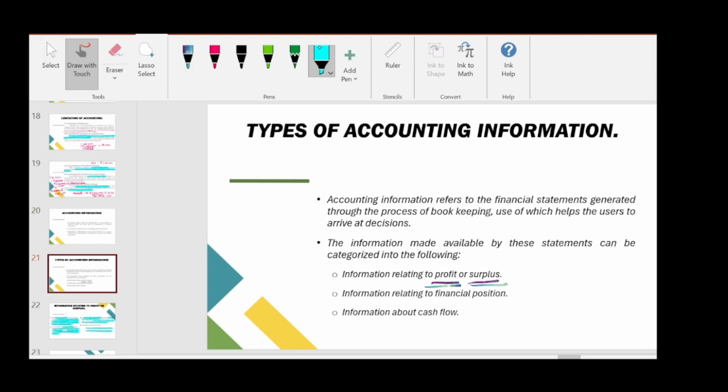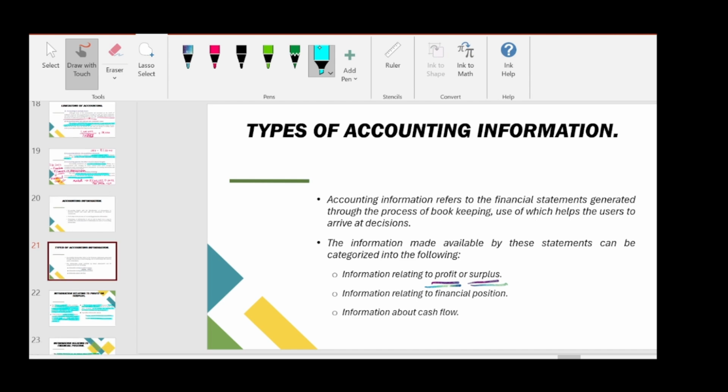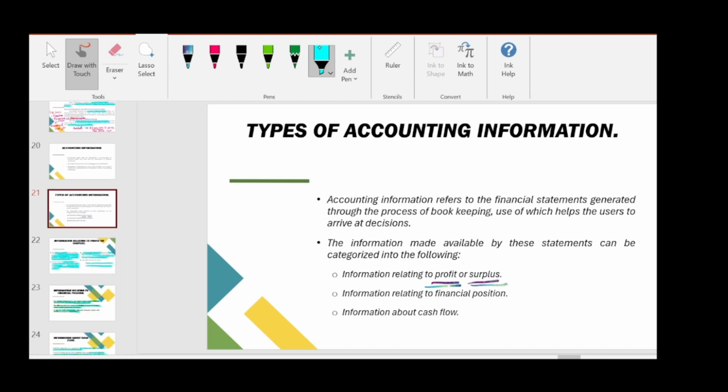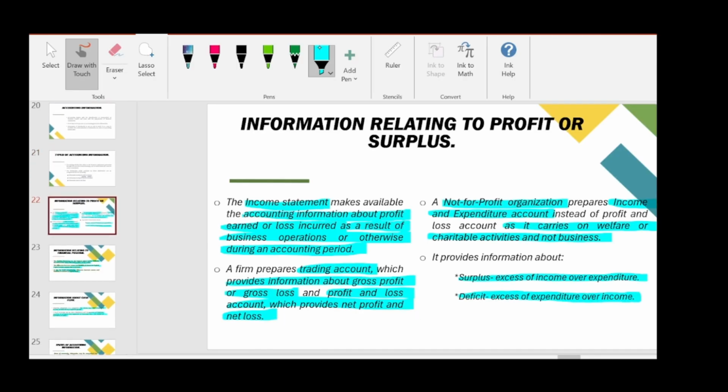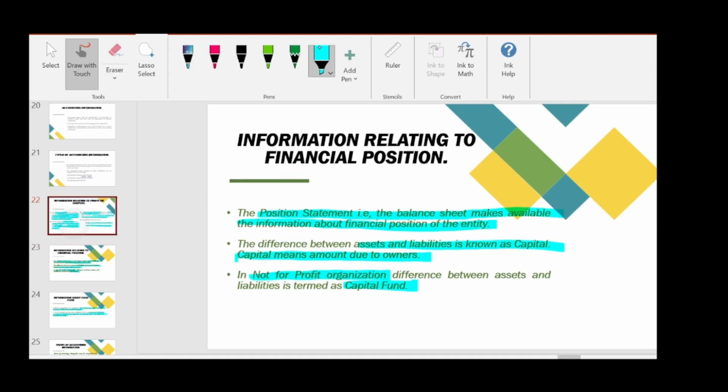So we could generate three types of accounting information. The first one is information relating to profit or surplus. The second is information relating to financial position, and the third is information about cash flow. In our previous lecture, I told you the thin line of difference between profit and surplus.